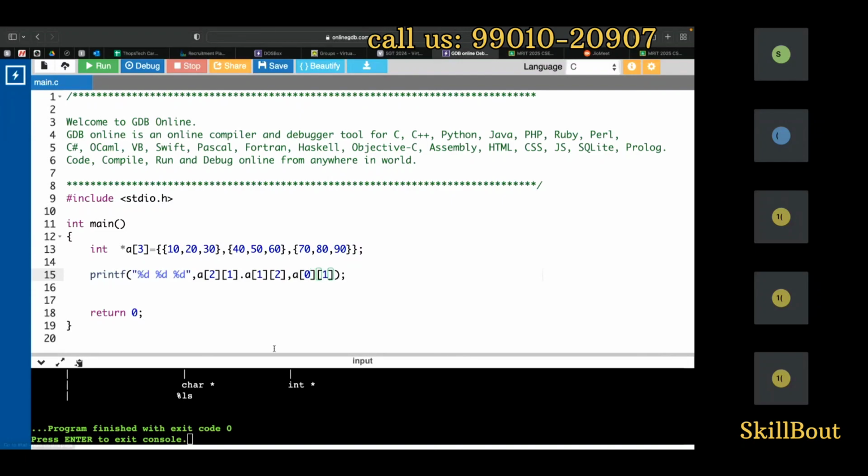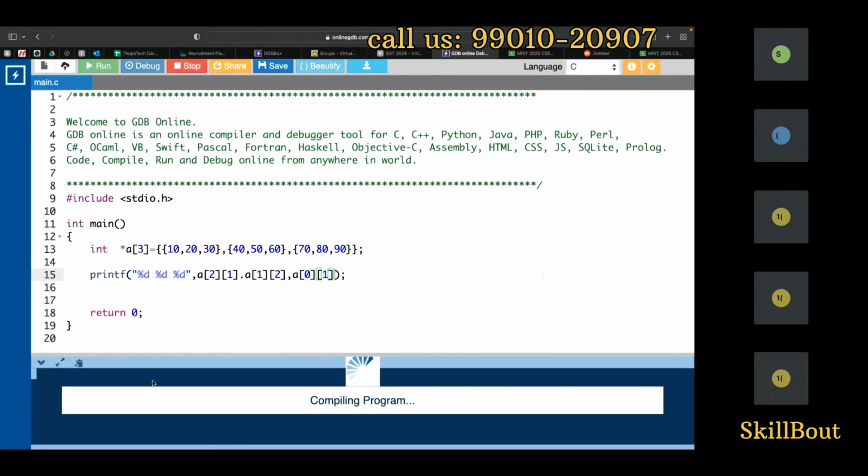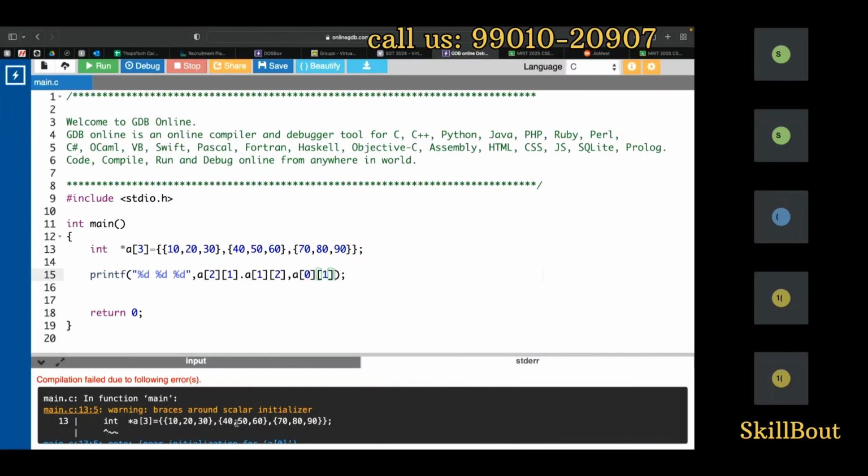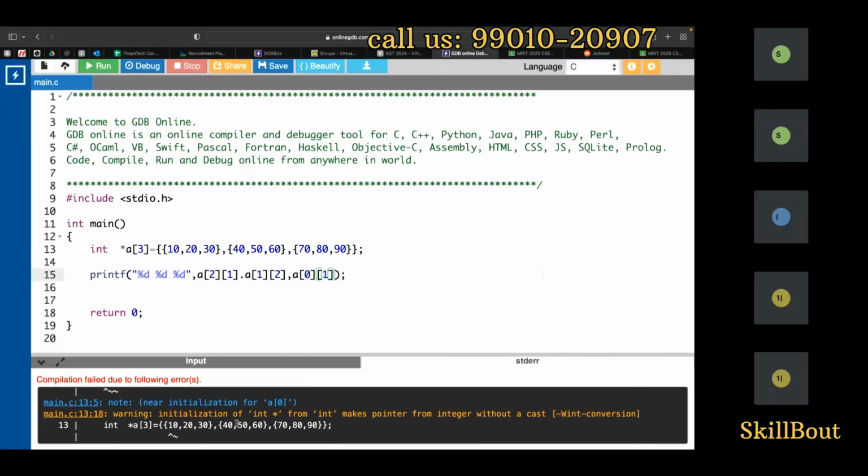Okay, so if I run this program, base scalar initialization.